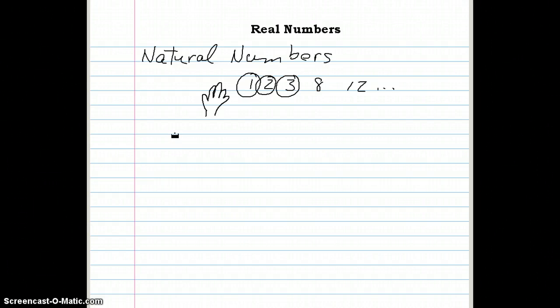If I were to take all of these numbers and stick them into a bag, so I'll just tie a little knot around that bag, and I were to place these in here, so I stick in a 1, a 2, a 3, a 4, and I keep going and I keep adding all these numbers to the bag. What I have is a set. In mathematics we would call this bag a set of numbers, or in this case the set of natural numbers.